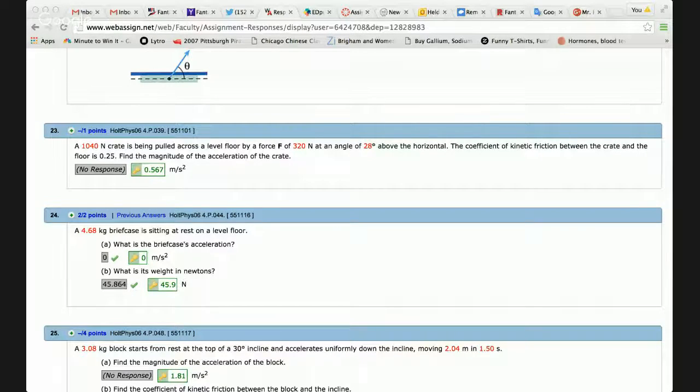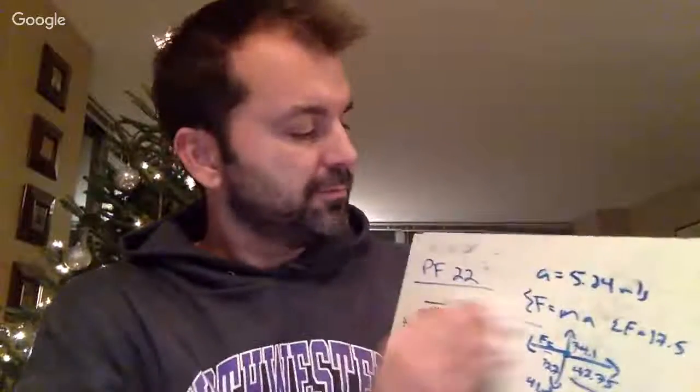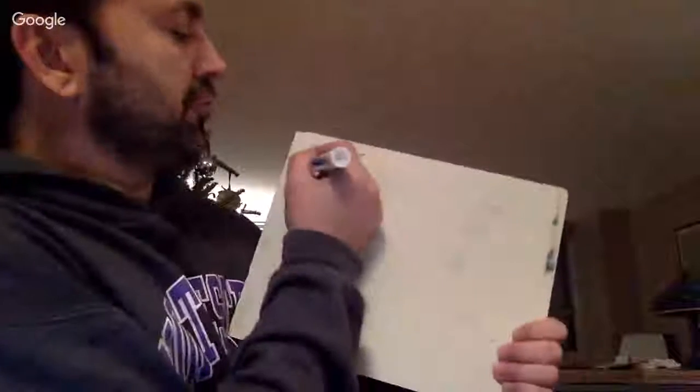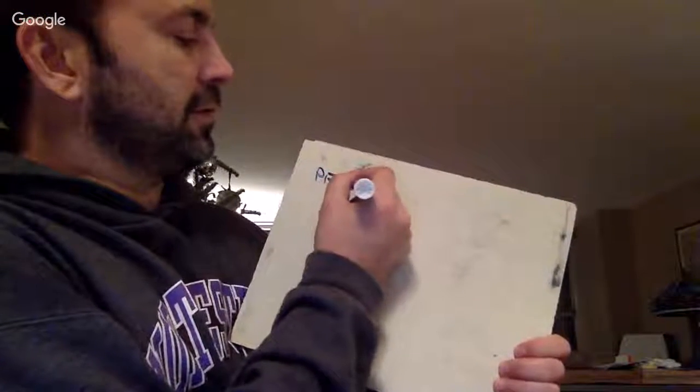We're doing this problem, which is similar to the last problem, but a little bit different. This is find the magnitude of the acceleration of the crate. Okay, so I'm going to unscreen share this, and erase the whiteboard here. So let's erase this whiteboard, and we are doing practice final number 23.